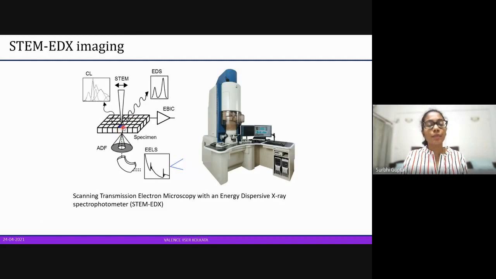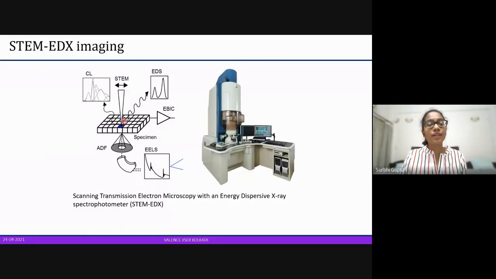There are two things happening here. One is that the electron beam is going through, and that is the transmission. So we have scanning and transmission, both happening. The ones that are going through are the ones that are transmitting, and the ones that are getting scattered because of an electron moving out from the inner shell and hitting other atoms, there is scattering.